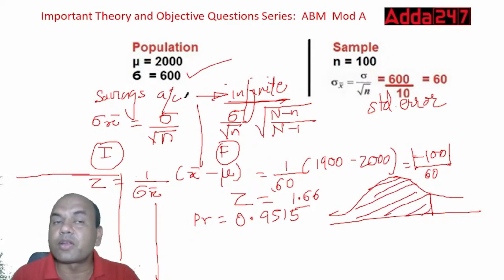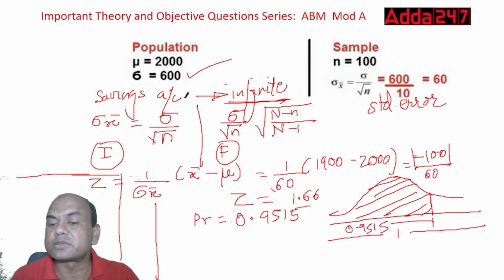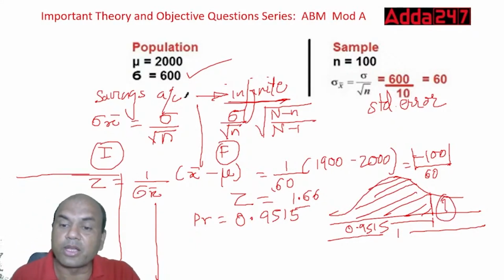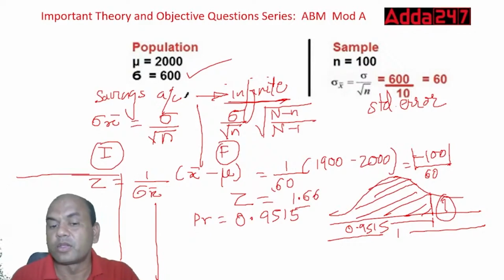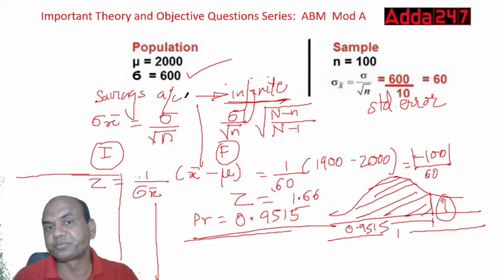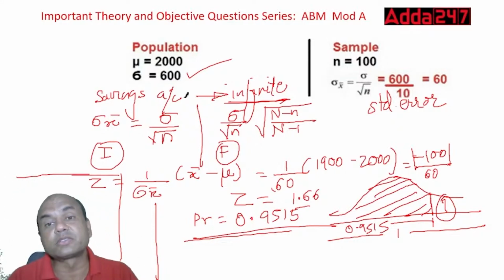Now if they would have asked me that I want this above 1900, then this total area is 1 minus 0.9515. If they would have asked me this area, then this would have been my question mark and this would have been my answer. But now they have asked me below 1900, so I am wanting this area only. So my answer is correct over here. Luckily it is 0.9515 only. Okay. Got it, everyone? This is the way this numerical is to be solved.